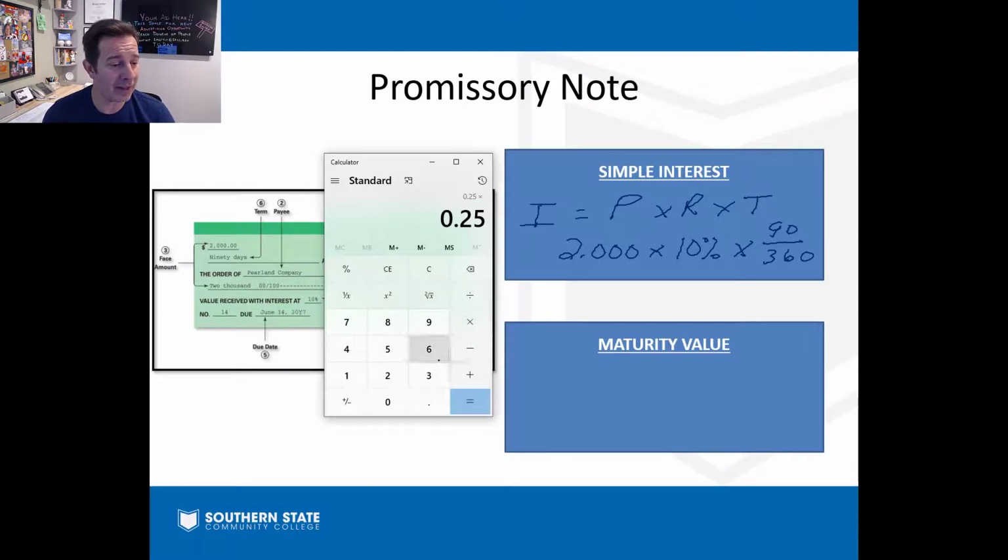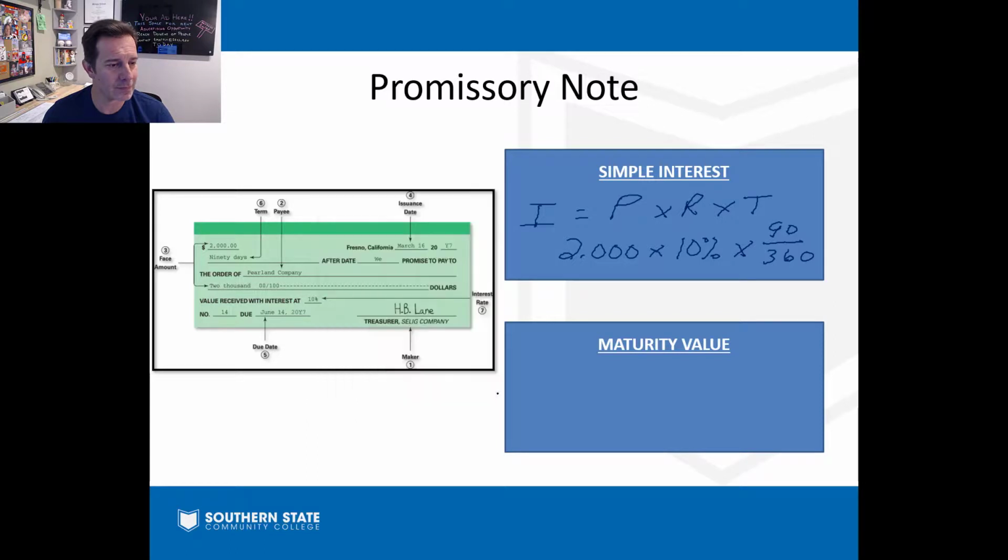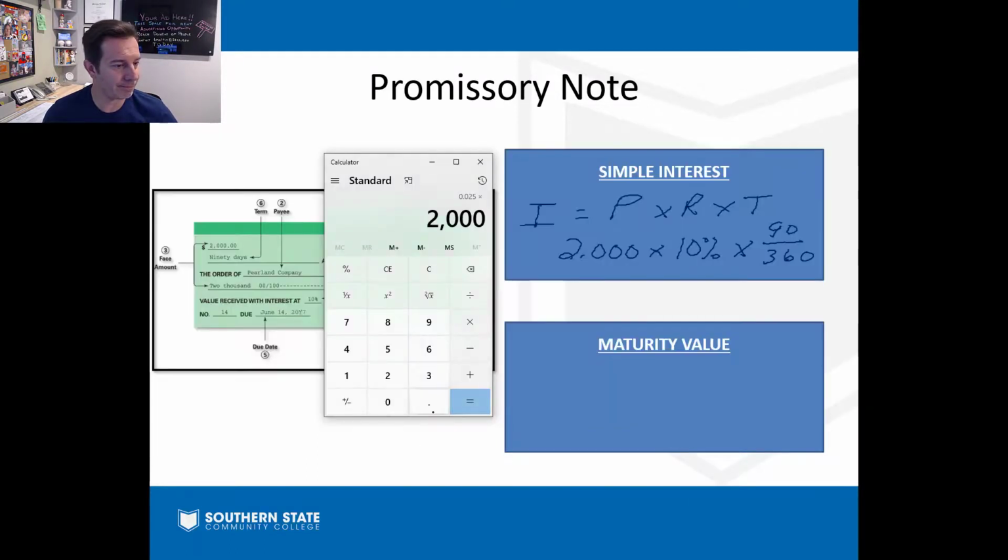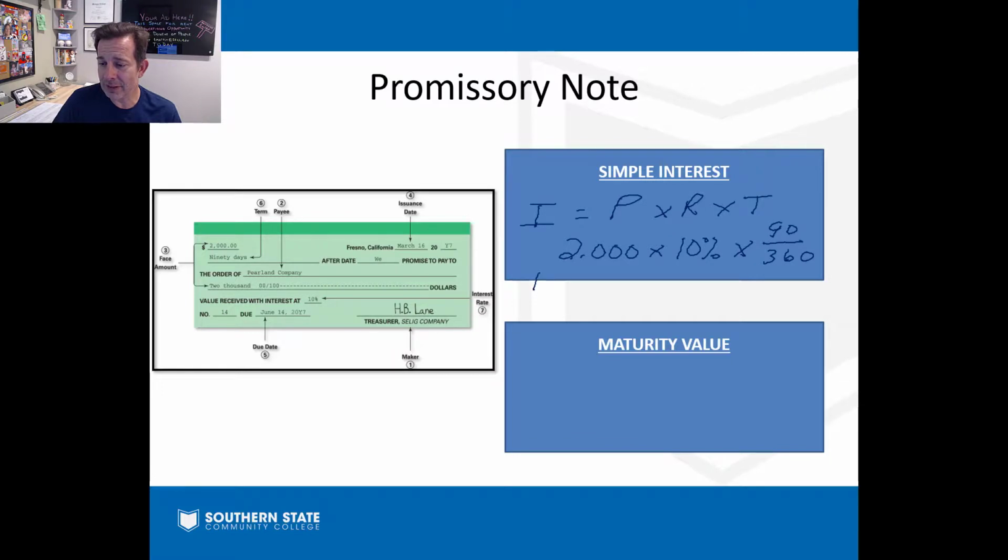I'm going to multiply that by 10%. I'm going to multiply that by 2,000. There it is. 50. So the interest on that particular loan, on that promissory note, is going to be 50 bucks.